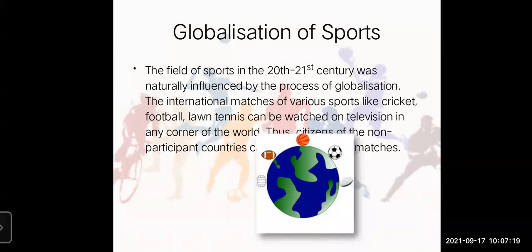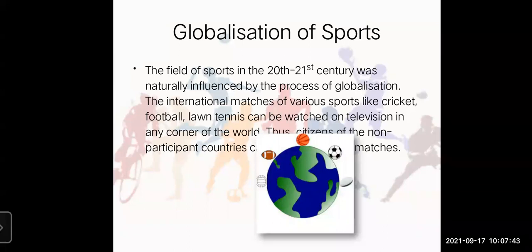These things happened between the 20th to 21st century. Yes, that is from the 90s till the year 2000. Okay, so between this period, we started getting influenced more towards the process of globalization, right?